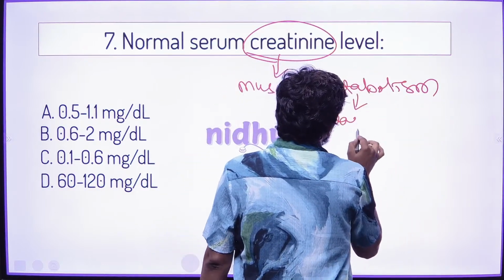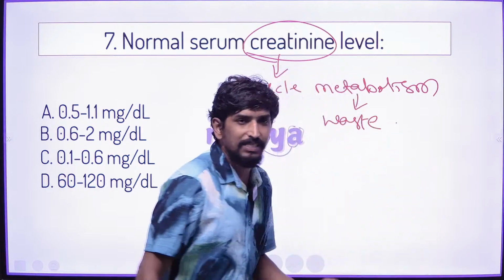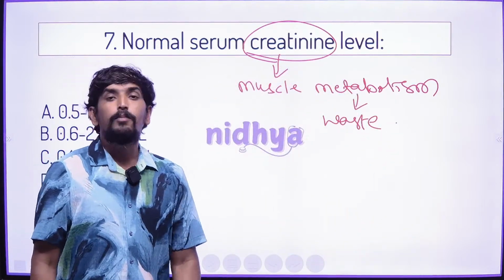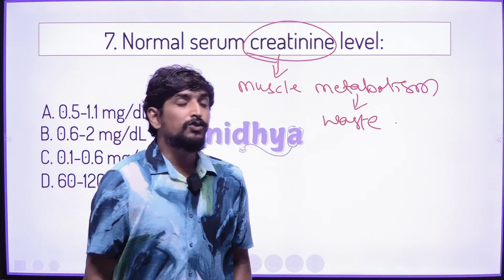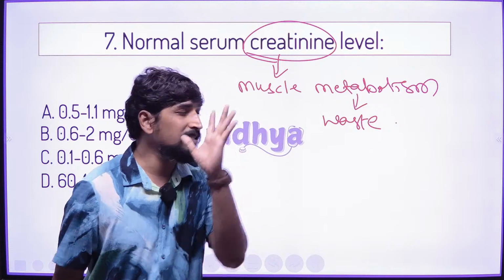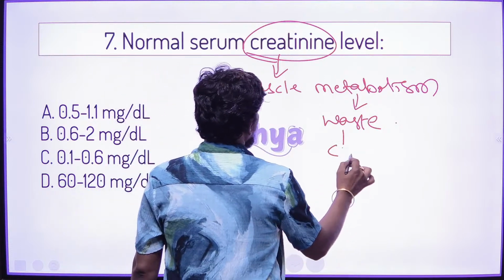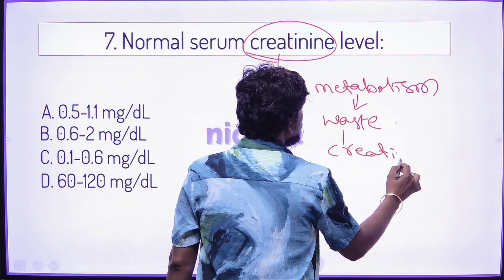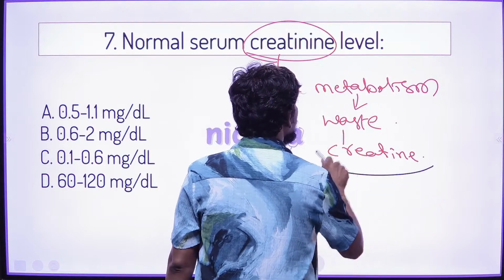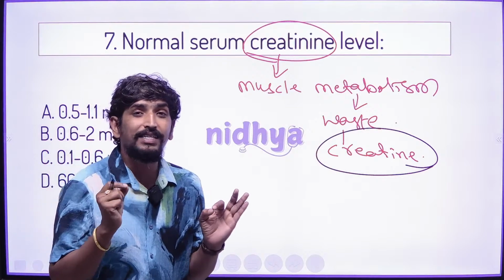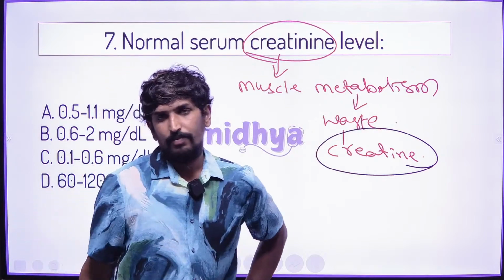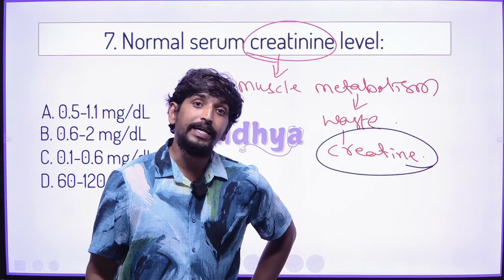If the muscle is metabolizing, waste is generated. So muscle metabolism waste in the body is called creatinine. This creatinine is excreted by the kidney only.